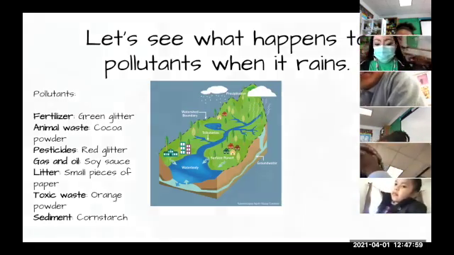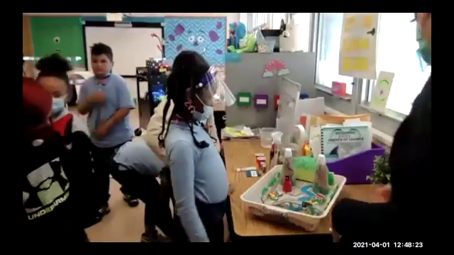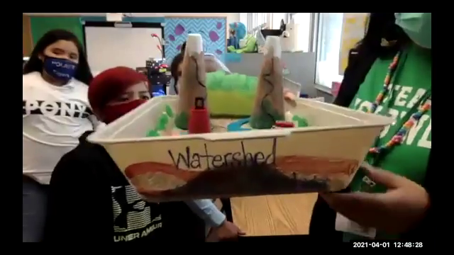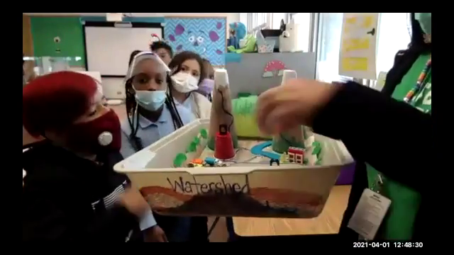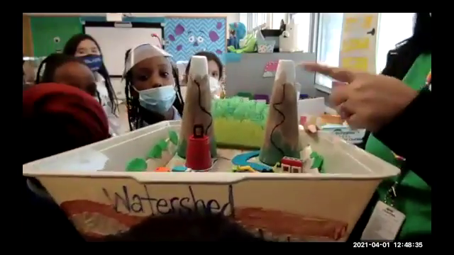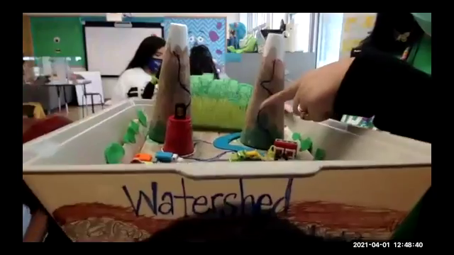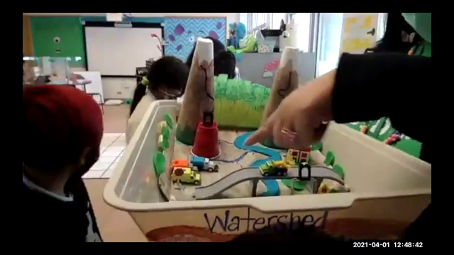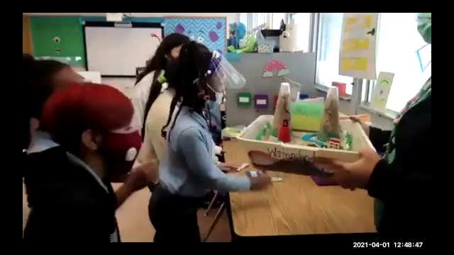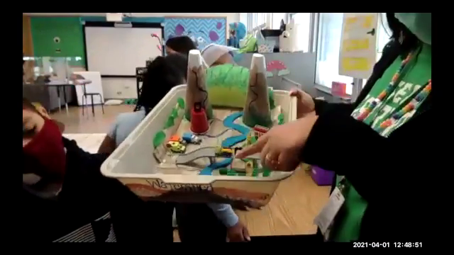All right, let me wait. I'm going to show you something. Did you build this? Yes. Are those volcanoes? Beautiful. So this is a model of a watershed. We have some mountains, and hold on, let me show it to them. We have mountains, we have the rivers coming down. We have the tributaries, the little rivers that break off. Don't touch that, guys. And then we have the main body of water down here.